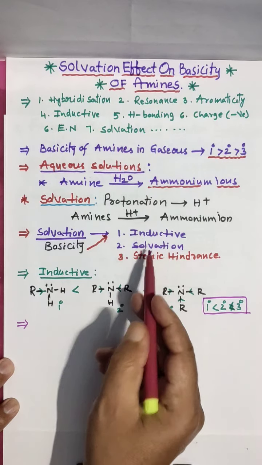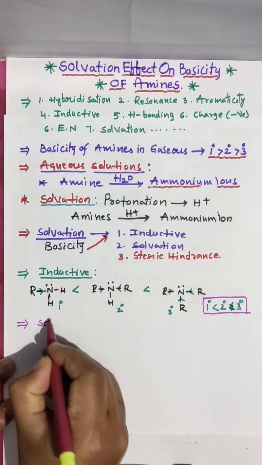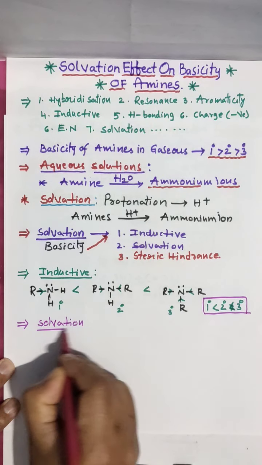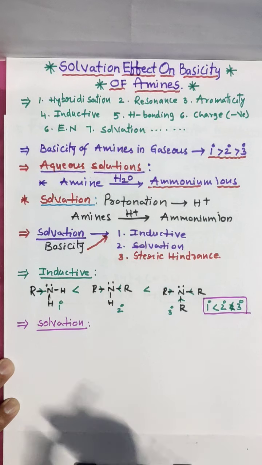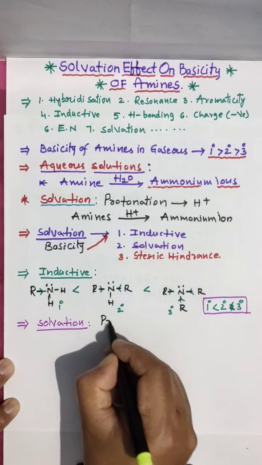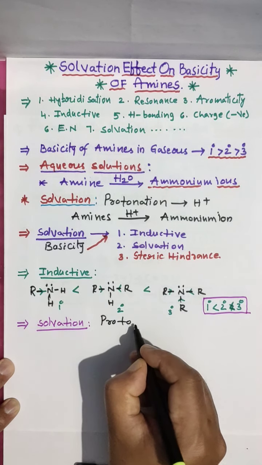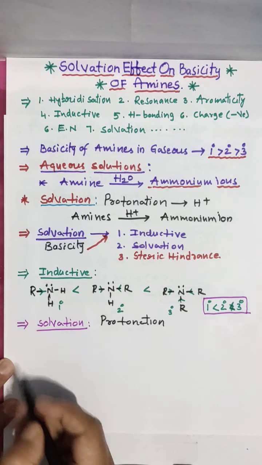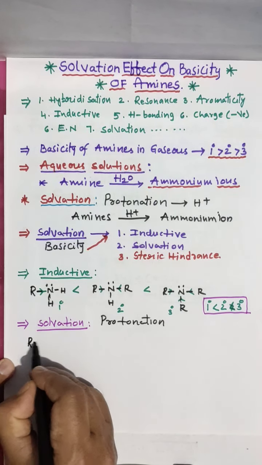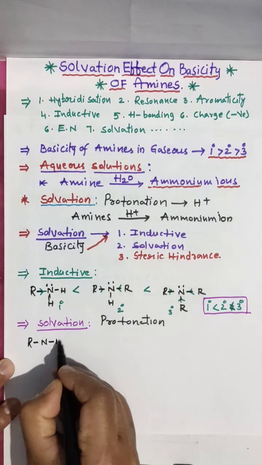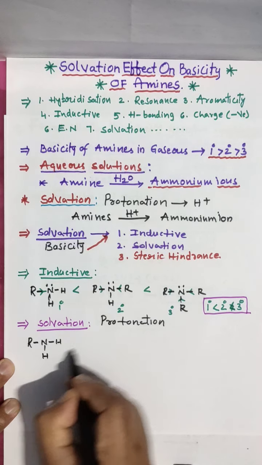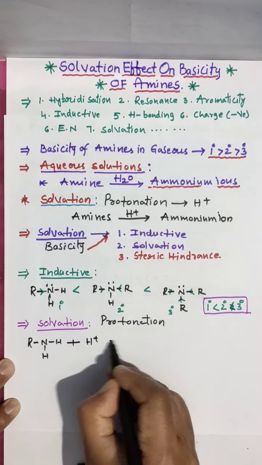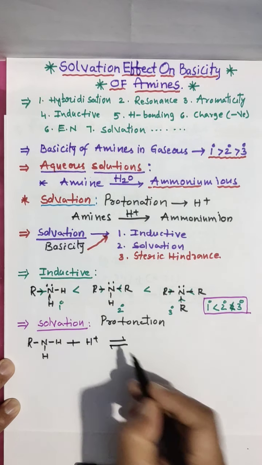Next factor I am taking is solvation. What did I explain about solvation? Solvation is nothing but protonation; we have to add a proton. Look here, a primary amine, when treated with a proton, means hydration.